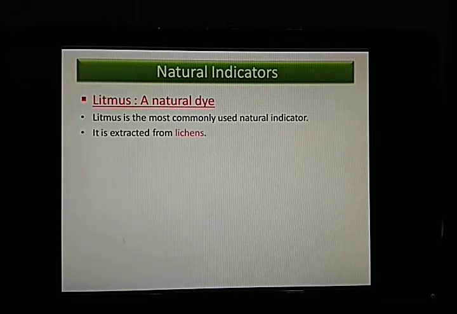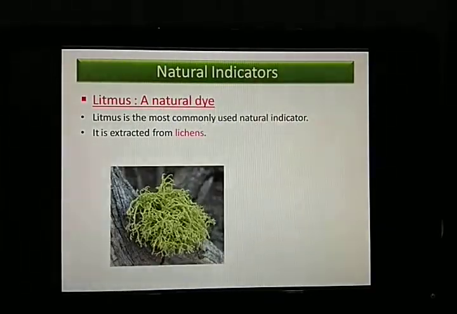We get it from the organism named lichens. We have learned about algae and lichens in the previous chapter, on nutrition in plants. These algae and lichens are autotrophic in nature, so they are very much living organisms, not dead organisms. But from there we get our litmus. Let us see one picture of lichens.